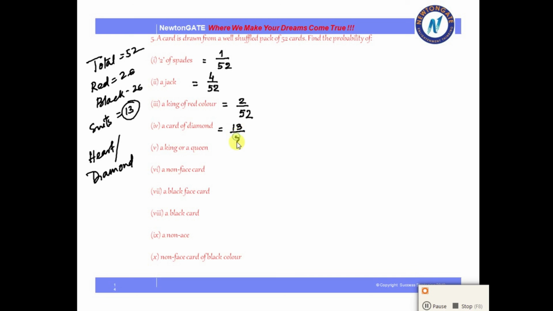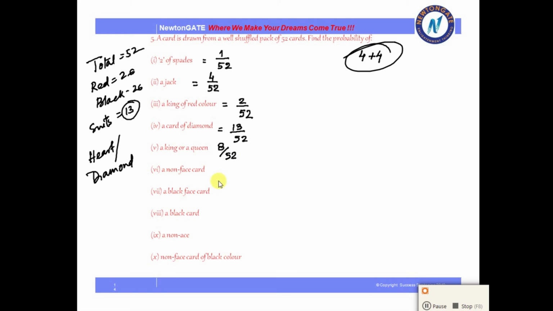It's very easy, students. You just have to select the number of favorable cards you want and divide it by the total number. A king or a queen. So either it can be a king or a queen. So in that way, if we see that there are 4 kings and there are 4 queens, we total have 8 choices out of 52. So that is 8 by 52.